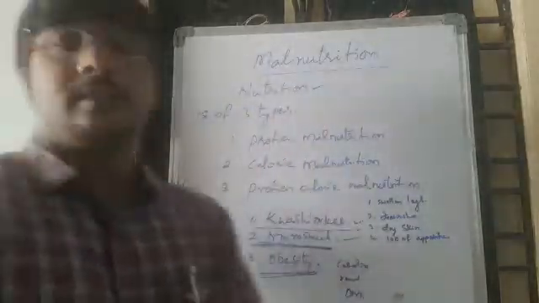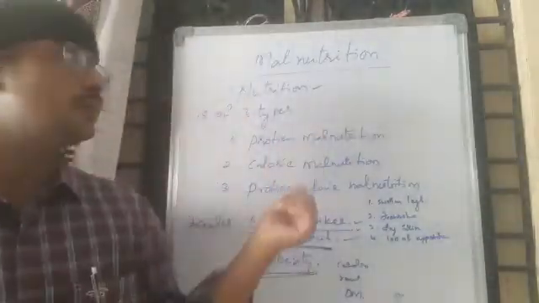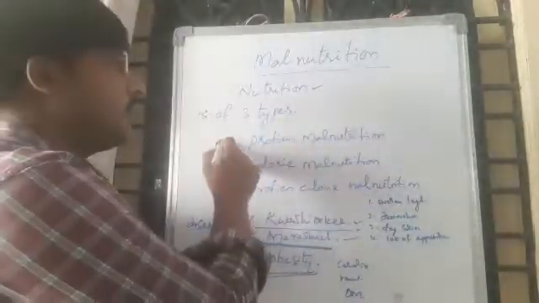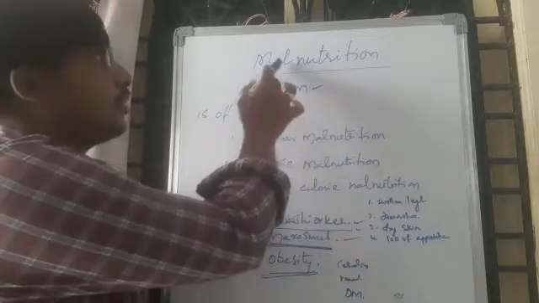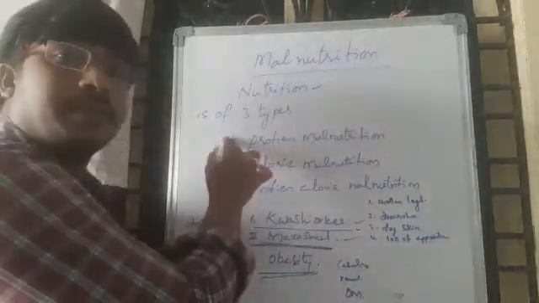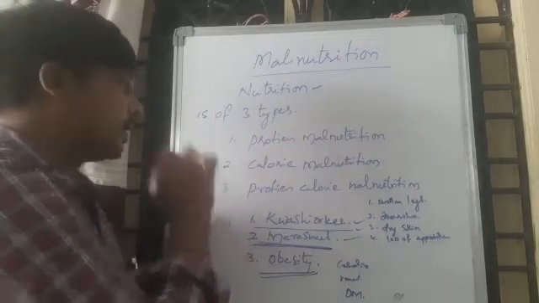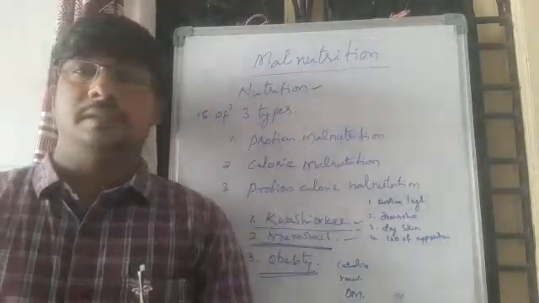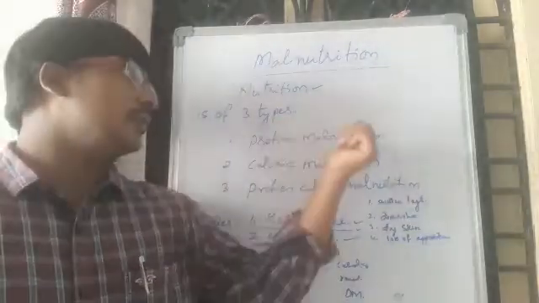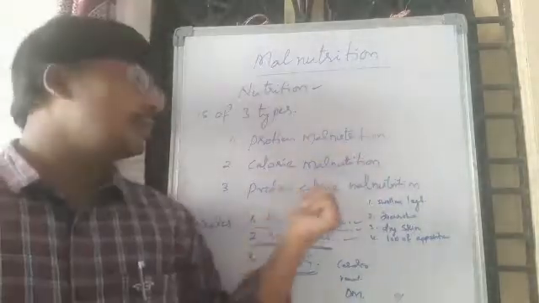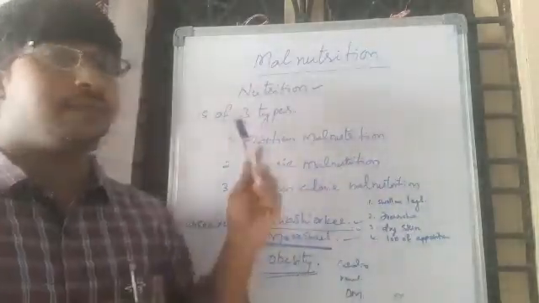These three types of causes lead to three types of malnutrition. First one, protein malnutrition; second one, calorie malnutrition; and third one, protein calorie malnutrition.